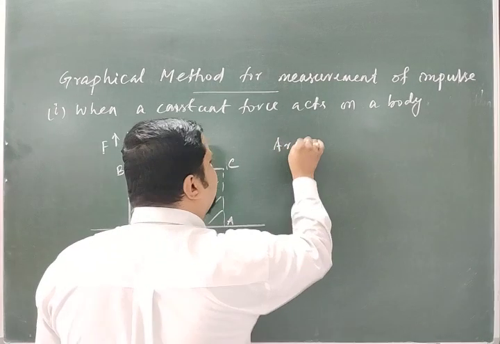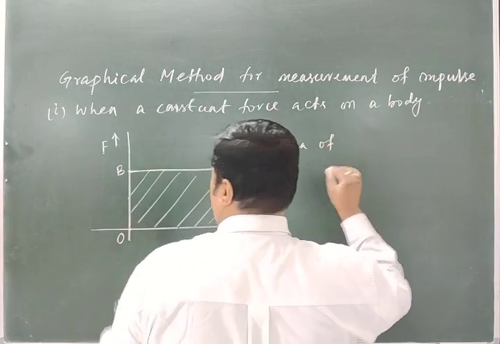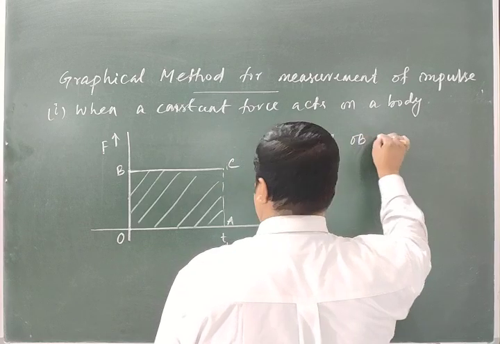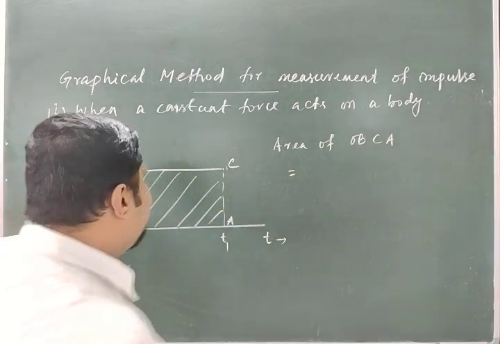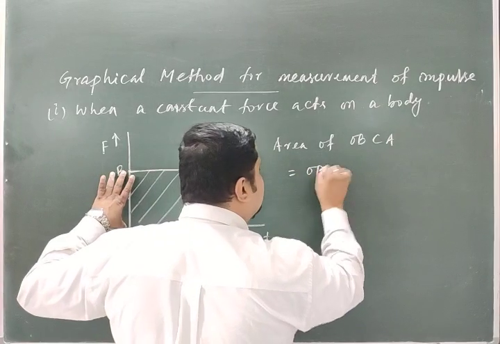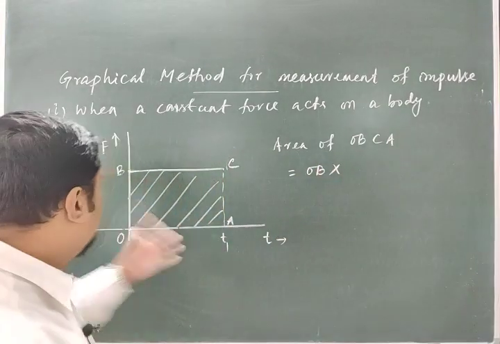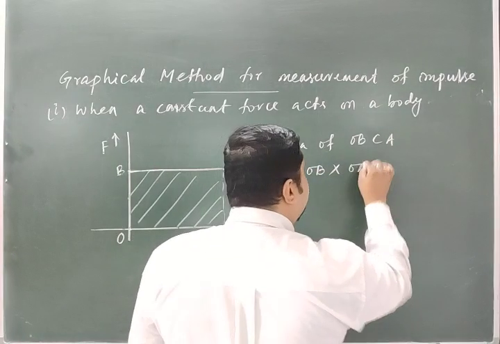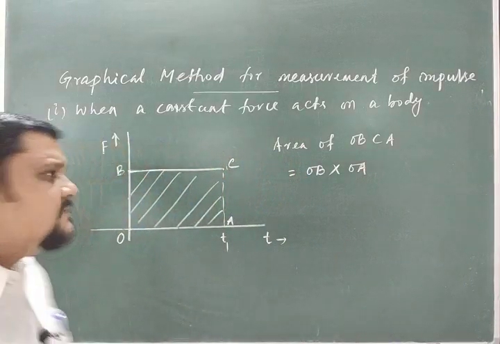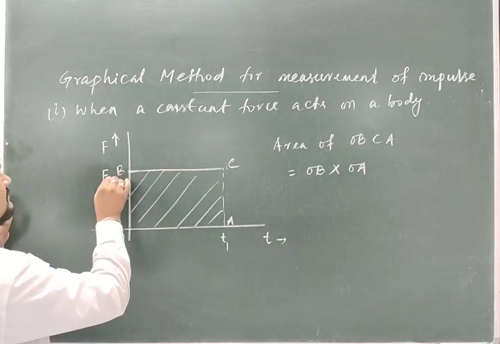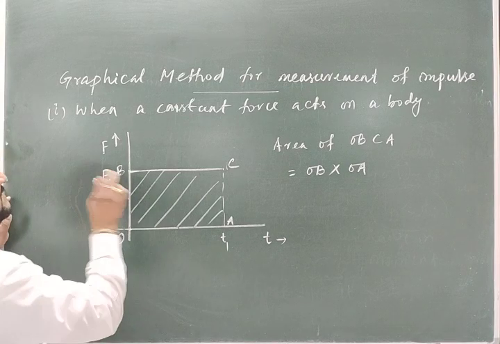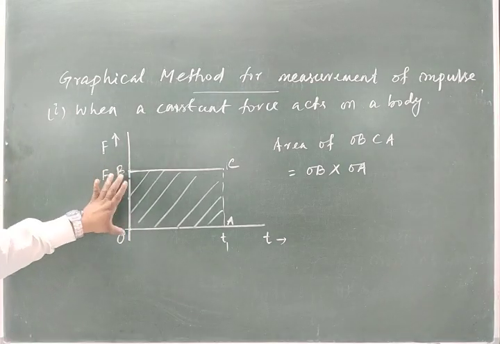Area of OBCA is equal to OB into OA. Suppose this OB, let this be F1. This value is F1. At B, OB is F1.